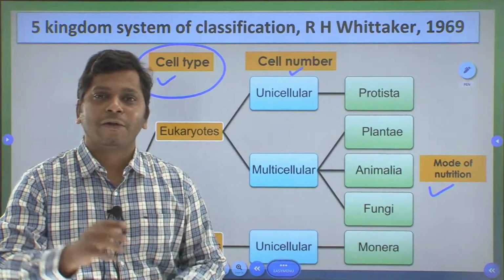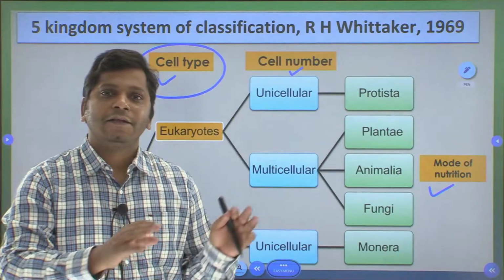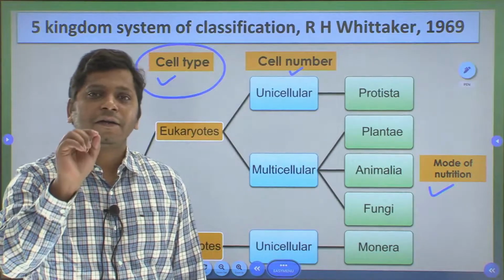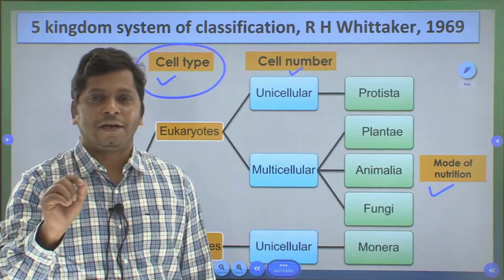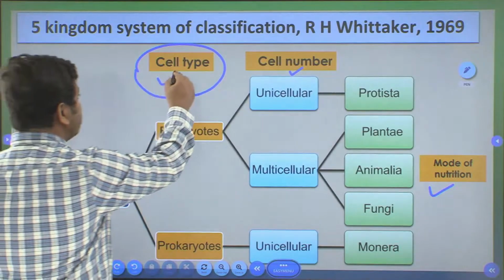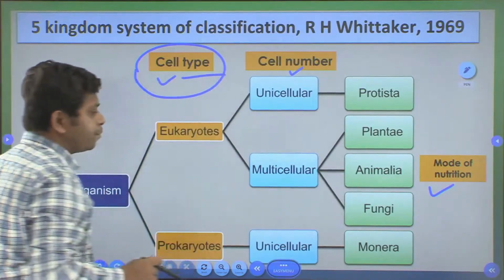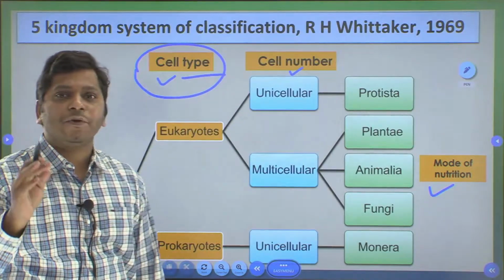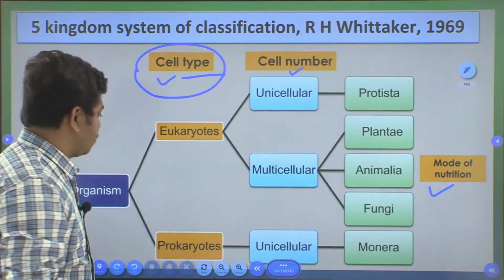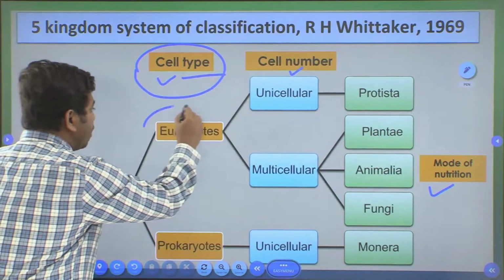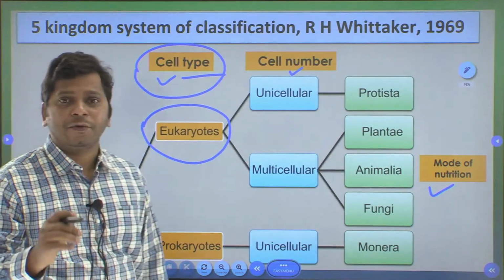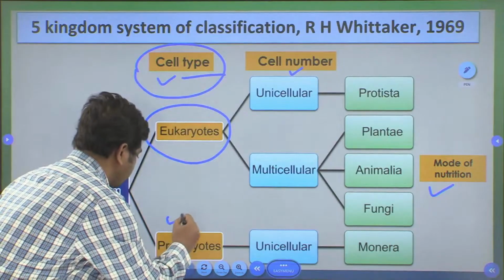So, efforts were also taken into the fact that this also has to be considered while classifying the living organisms. So, let us look at it in finer detail, in very minute detail. When we look at the cell type, whether it is a prokaryotic cell or a eukaryotic cell, they are placed under 2 separate kingdoms altogether. So, broadly, organisms on the basis of cell type can be differentiated as eukaryotes and prokaryotes.